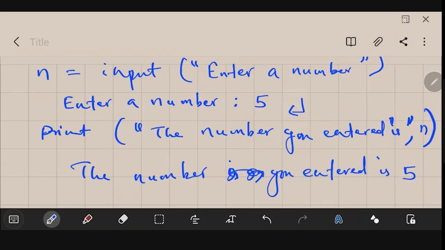Print and then the input command was used. These commands are quite similar to MATLAB. In MATLAB, you will have the same input command, mentioned in exactly the same way. In place of print, I think we have a display command in MATLAB. That is the difference.